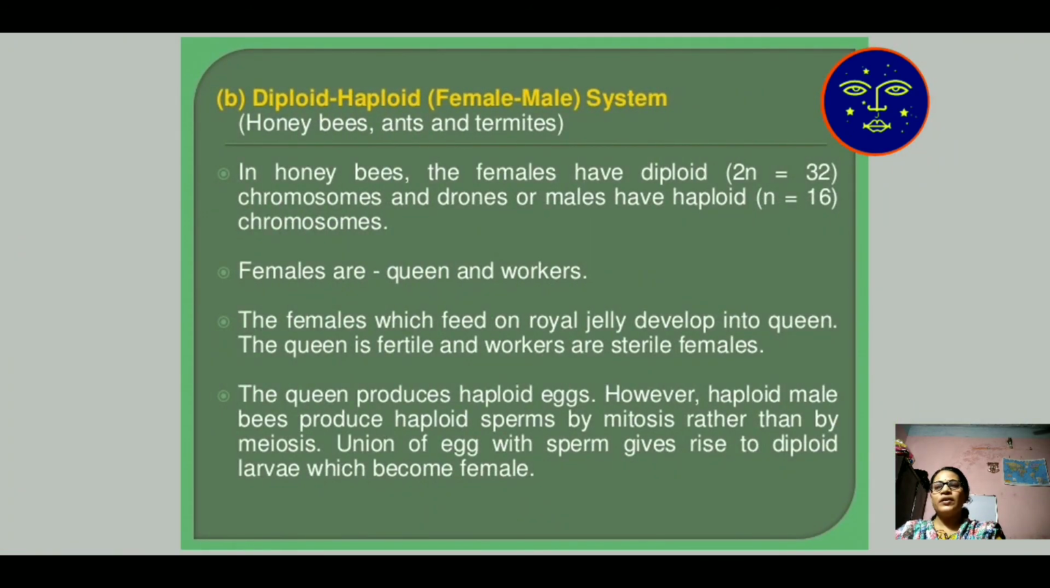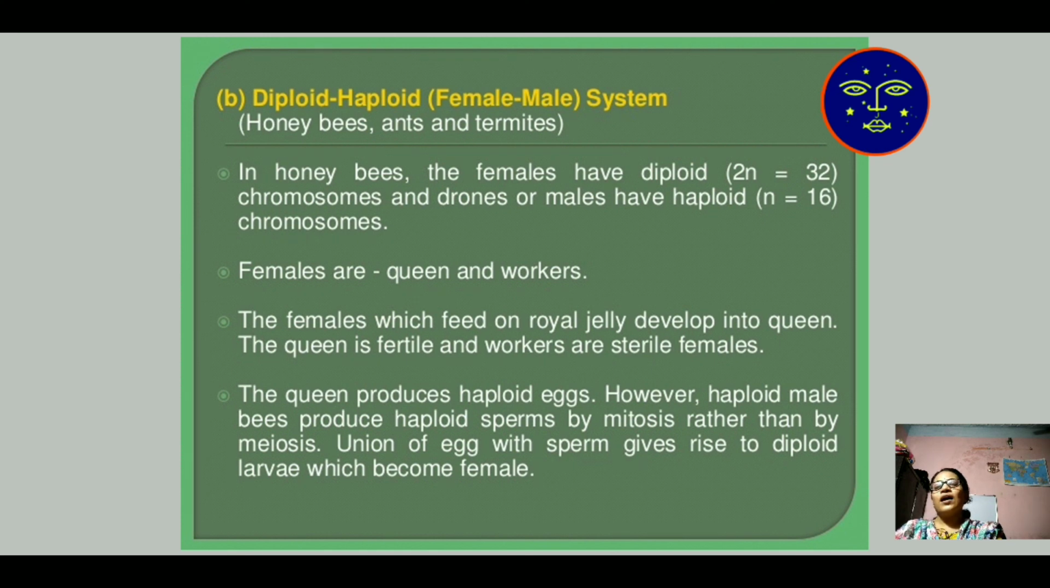Next, diploid and haploid type of sex determination. In honeybee, the females are diploid, which is quite a different type of sex determination method. In honeybee, the females are diploid and contain 2n number of chromosomes, that is 32 chromosomes, whereas the drones, the males, are haploid and contain n equal to 16 chromosomes.